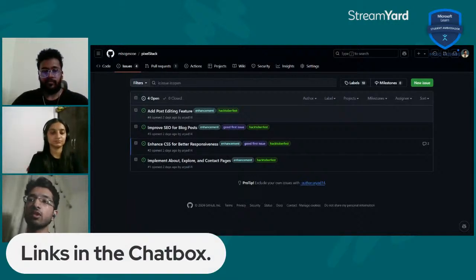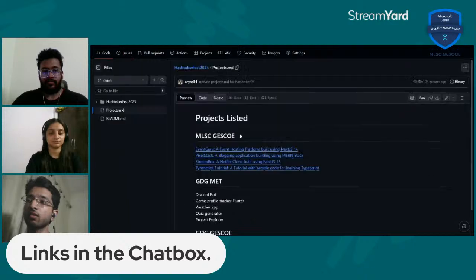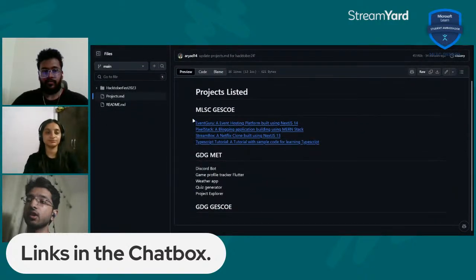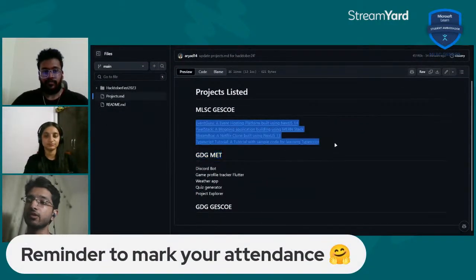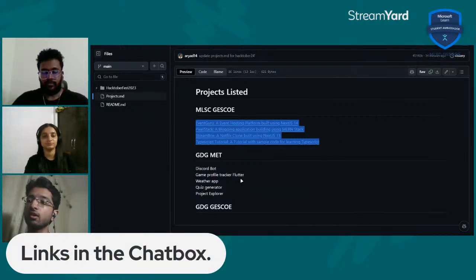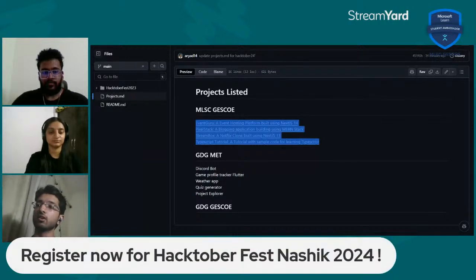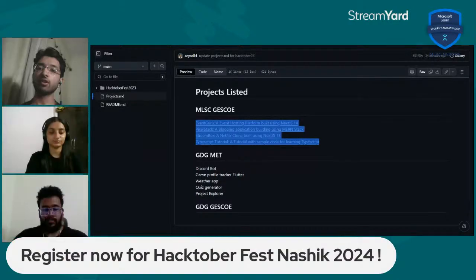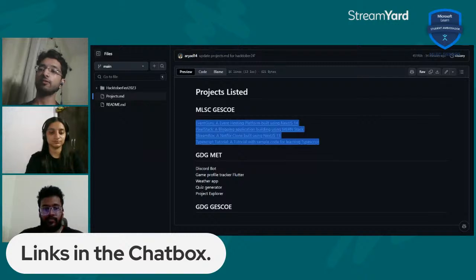We have just 4 projects listed for now, but the project count will be increasing. I hope everyone will contribute to these projects, and before contributing, make sure to register for Hacktoberfest Nashik 2024.